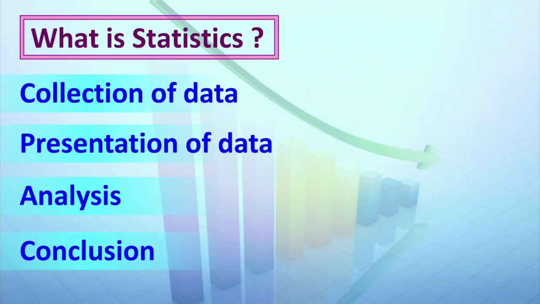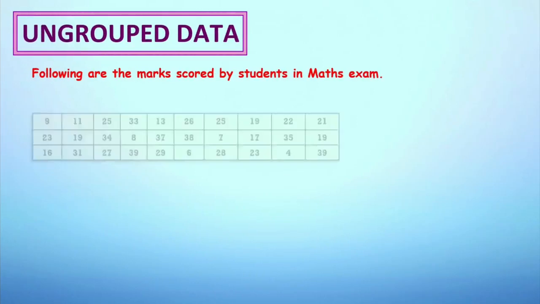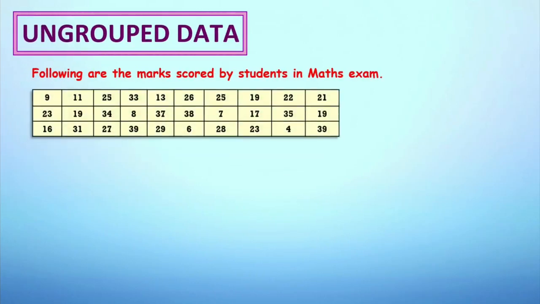For a better understanding of this chapter, we will learn the basic terms that we will come across frequently in this chapter. First, we will see ungrouped data. For that, let's take marks of 30 students who appeared for a 40 marks maths paper. As we can see, the table gives us the information about marks.